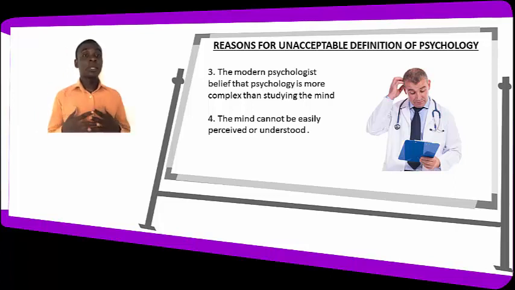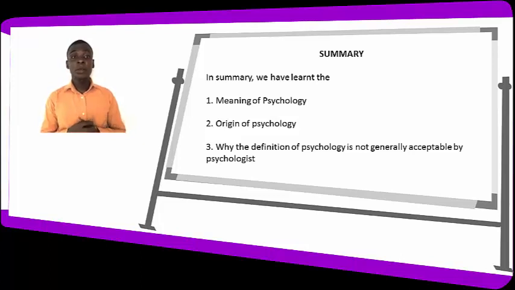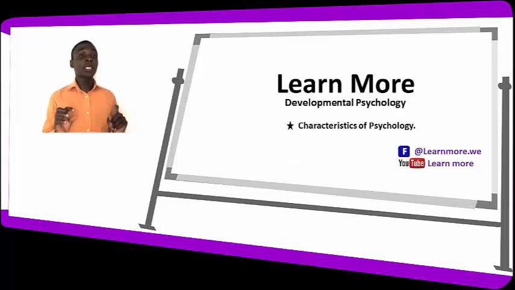So in summary, we have learned the meaning of psychology. We have looked at the origin of psychology, where I said psychology is derived from two Greek words, psyche and logos, and we also looked at why the definition of psychology is not generally acceptable by psychologists. So we have covered these three concepts as the objectives of our lesson. Then in the next lesson, we will be learning about the characteristics of psychology.